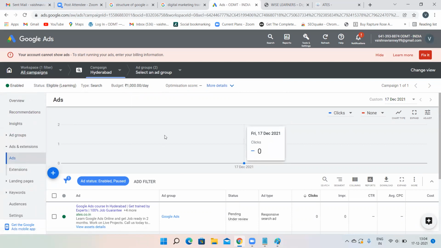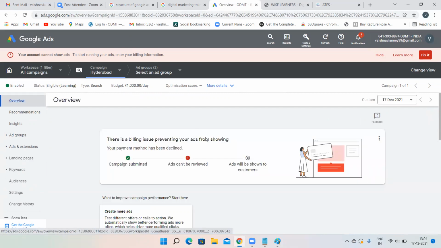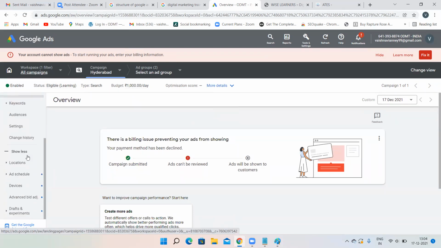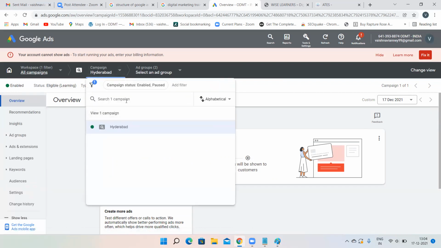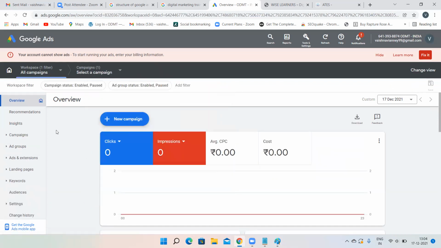So make sure you create your Google Ads account, give some name to your Google Ads account, just check whether you can give access to somebody else or not, and create a search network campaign, a basic search network campaign, and come. That's it. Again, go to overview. You can see the overview over here. If you want to view the campaign, you can view the campaign.